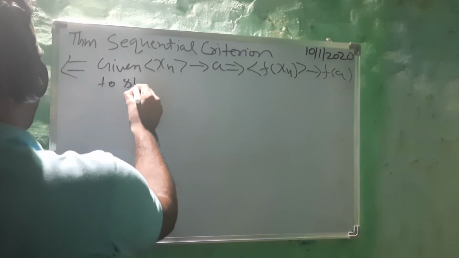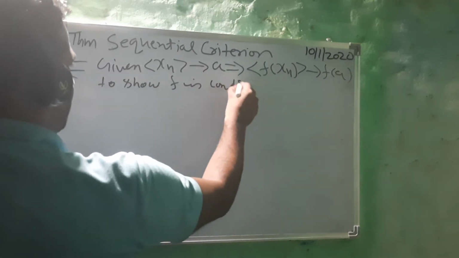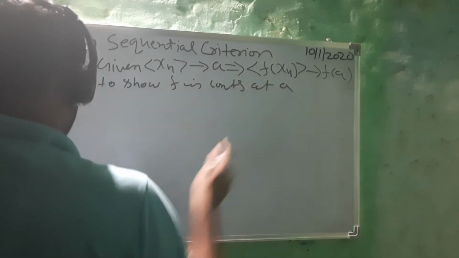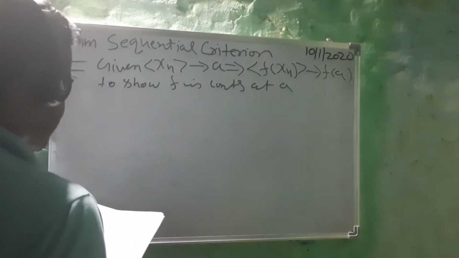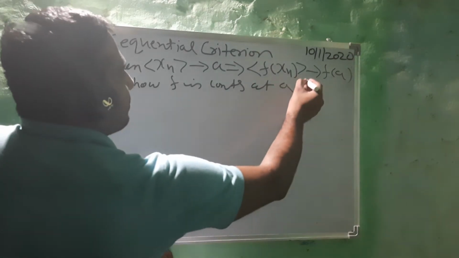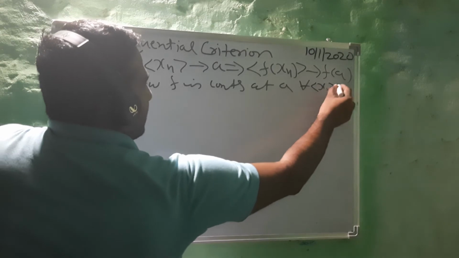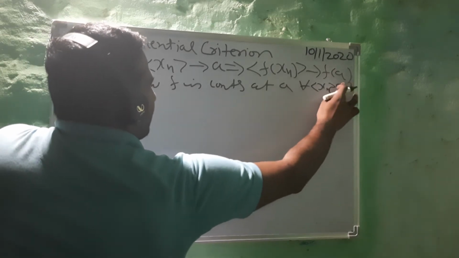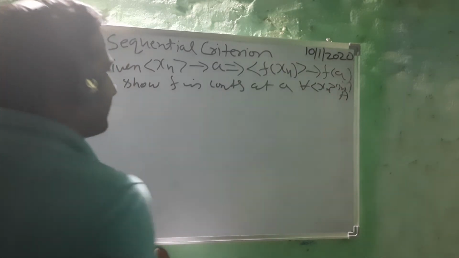To show f is continuous at a. Of course, this is given for all sequences xn in A.